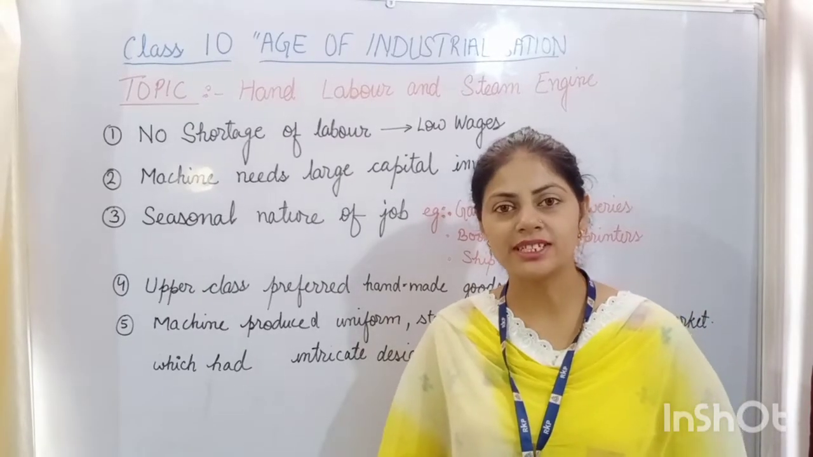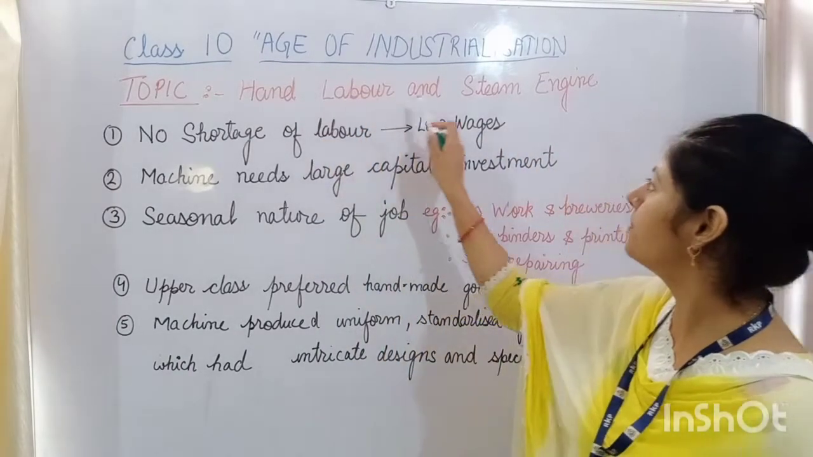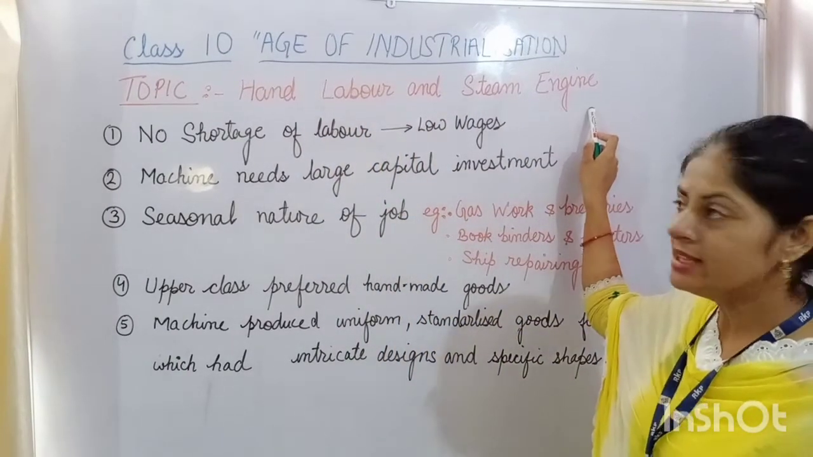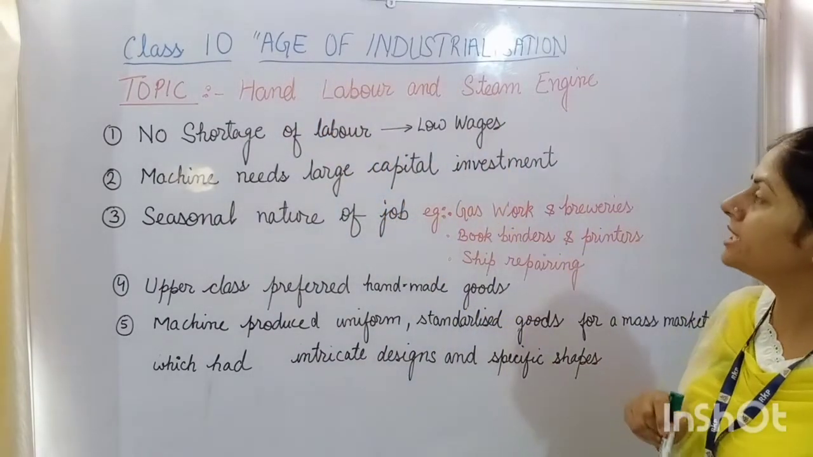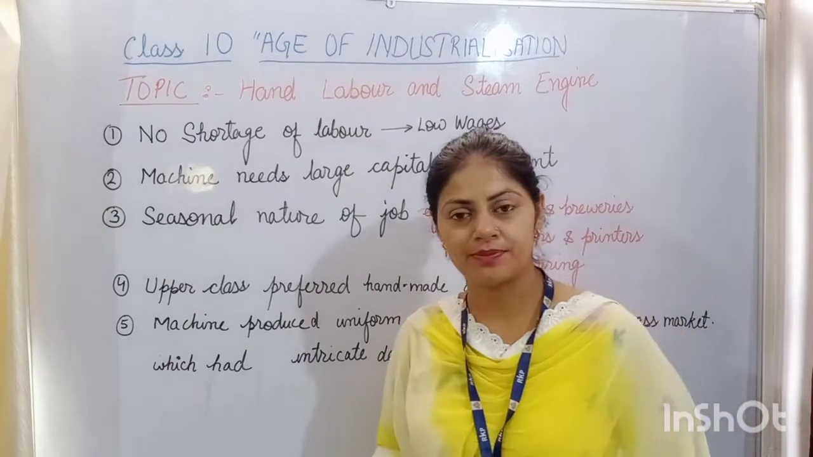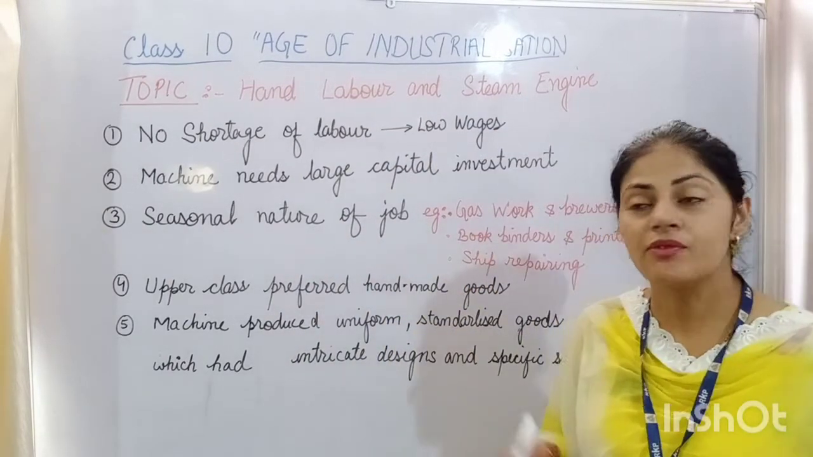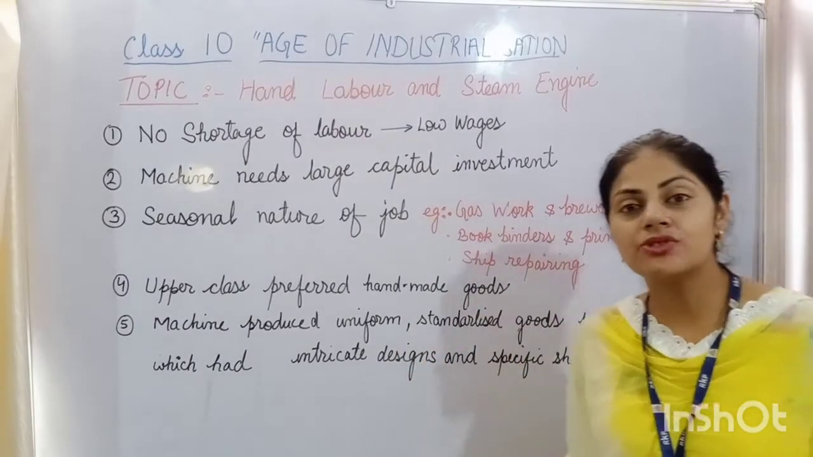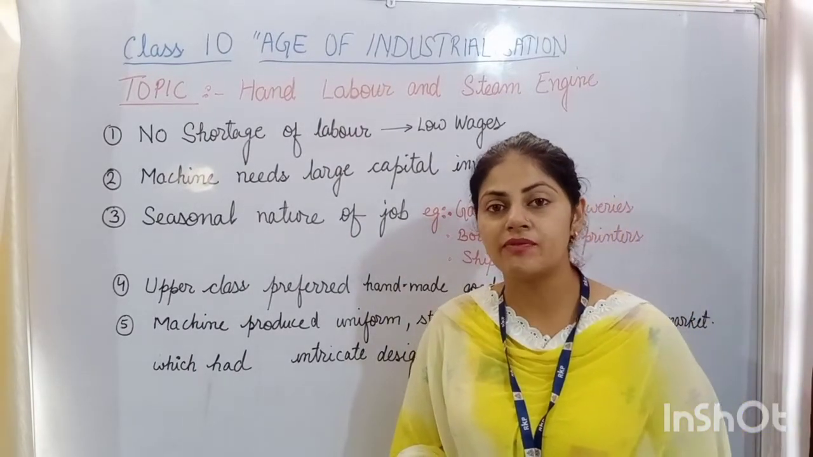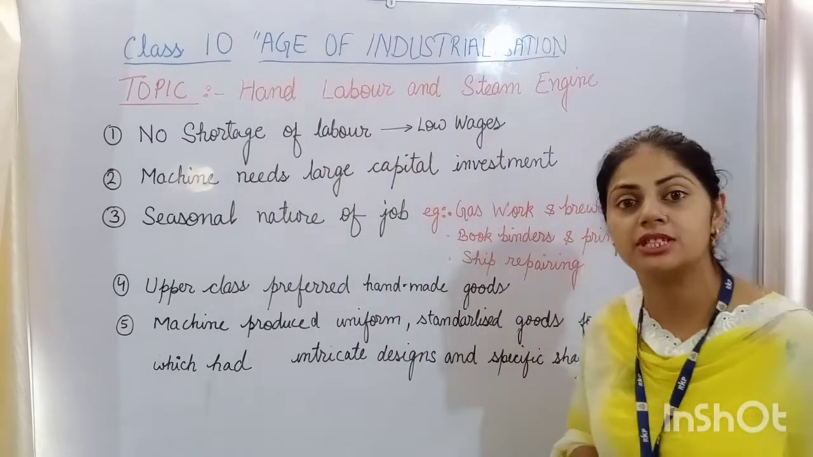My dear students, in this video we will discuss the topic hand labor and steam engine. This is the topic of class 10th history chapter Age of Industrialization. Beta, a question can be asked in the board exam from this topic like this: why did the industrialists or the capitalists prefer hand labor as compared to the machine?